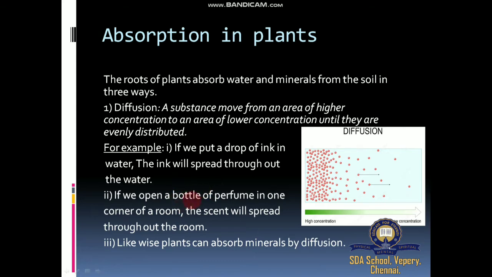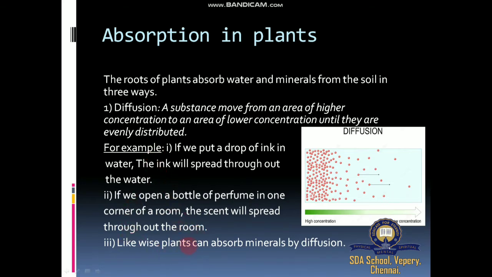we know we use a lot of perfumes, scents. If you open a bottle of perfume in one corner of a room, the scent will spread throughout the room. You see, usually in our classroom, some of the students apply new perfume, but it is easy to understand because of diffusion. This is a second example of diffusion.